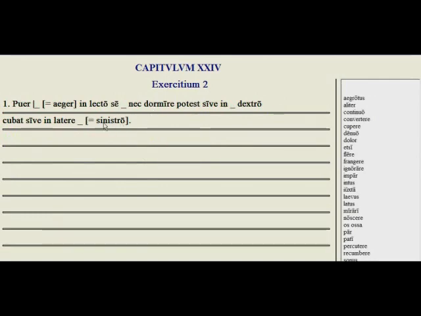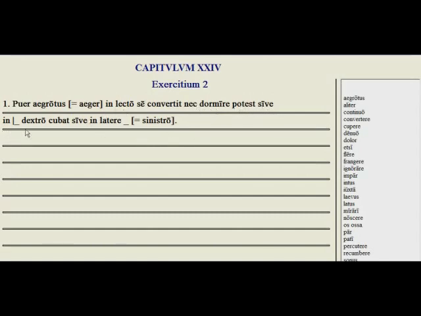We have our vocab exercise. So if we read carefully, then three times, remember, always read three times. Puer, the boy. Now we want the same word that means sick, aeger, which is aegrotus. The sick boy, in lecto se. So we want the new word for turning himself over in his bed. We learned vertit before, meaning turn, but then we learned a new word here, which was convertit. He turns himself over again on his bed, nor is he able to sleep.